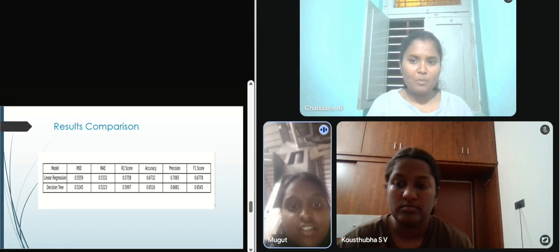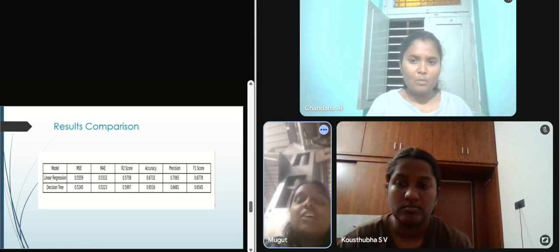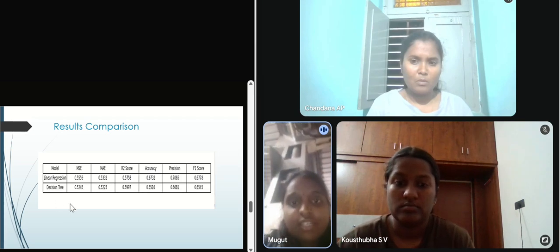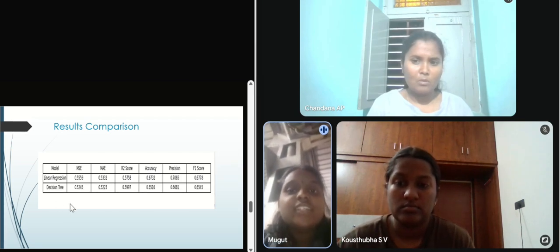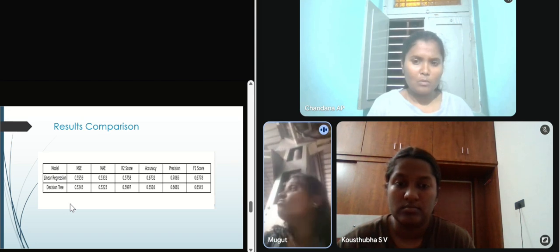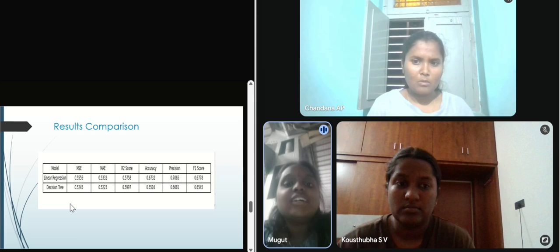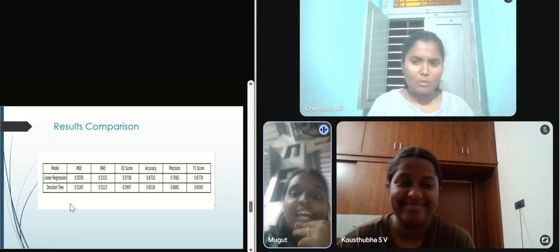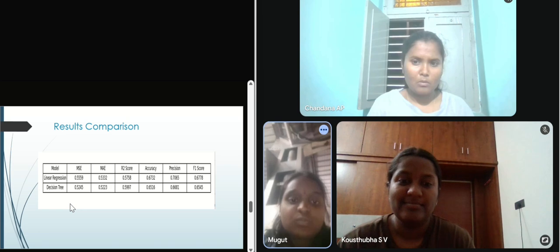Next slide. Result comparison table. The decision tree regressor outperforms linear regression across most metrics, indicating better handling of complex data. Next slide.